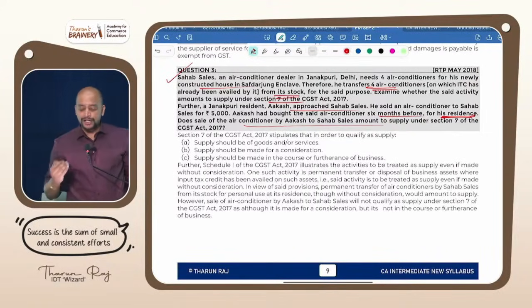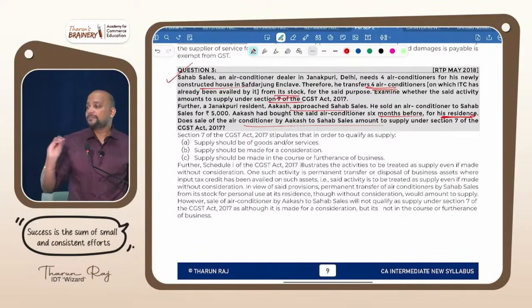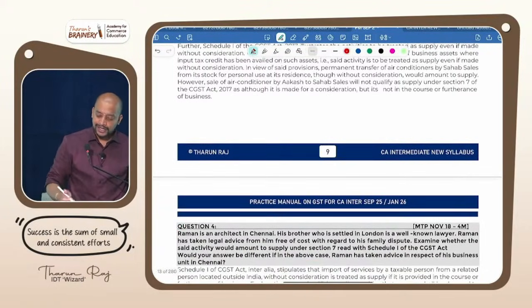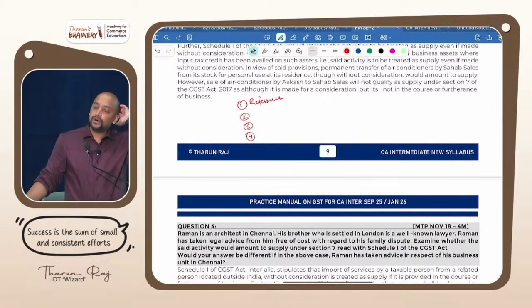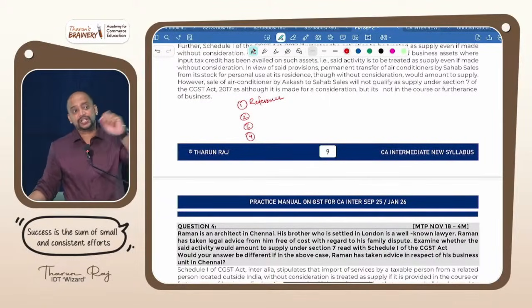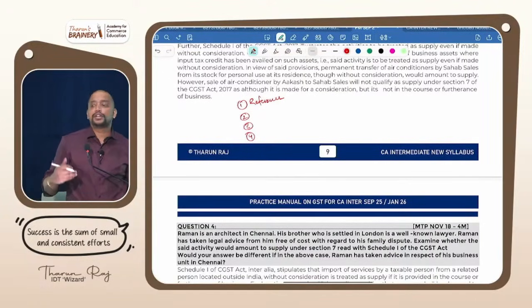Now, whenever you are getting a paragraph question like this, these are called case study type questions or application based questions. You should ensure that you are writing this answer in 4 points. 4 points means these 4 checklists should be present. First, you need to give the reference. What is the reference that you need to give? Section 7.1a or 7.1c. Suppose if you don't know section 7 subsection 1 or clause, at least write section 7, because you need to remember the section numbers at least. Section 7 is what, 8 is what, like that you need to remember. So first you need to give the reference.